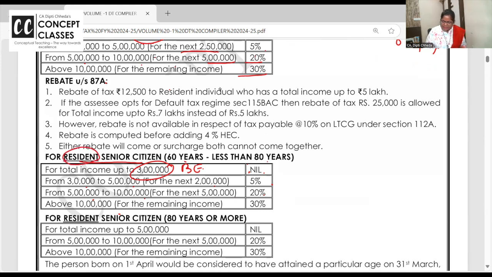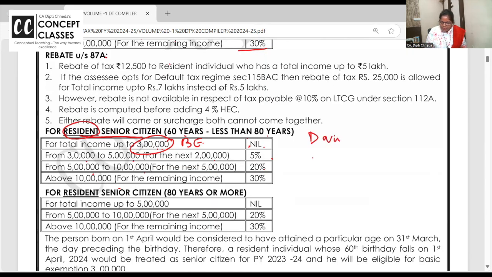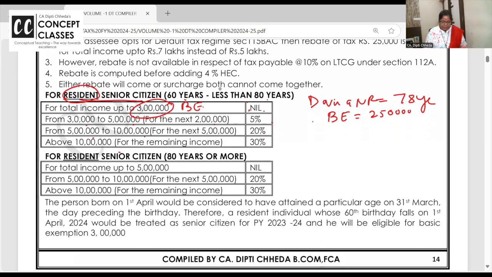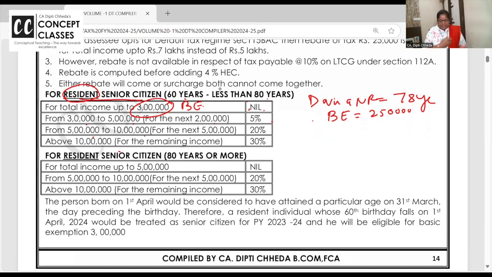But say David is a non-resident, 78 years old. What will be the basic exemption if he comes and earns in India? Even a non-resident, if they earn in India, has to pay tax in India. But what will be the basic exemption? 2,50,000, not 3. Clear? Now, for a resident senior citizen, 80 years or more.